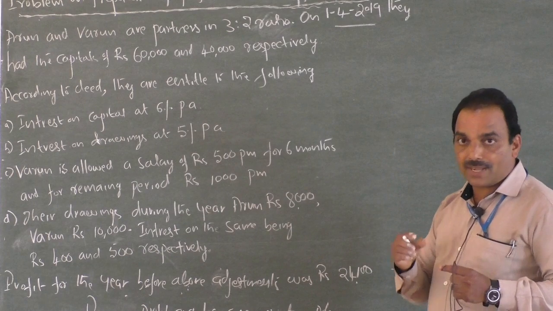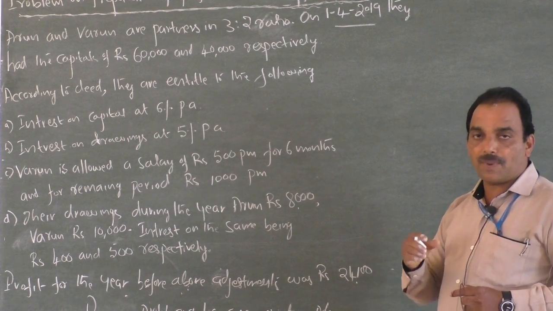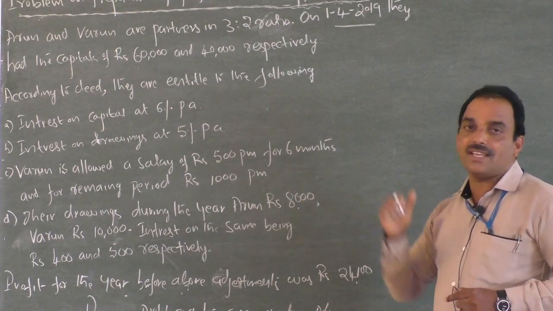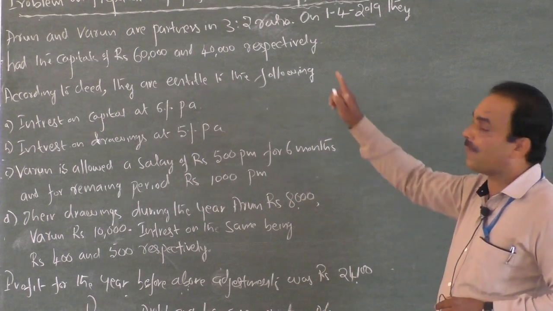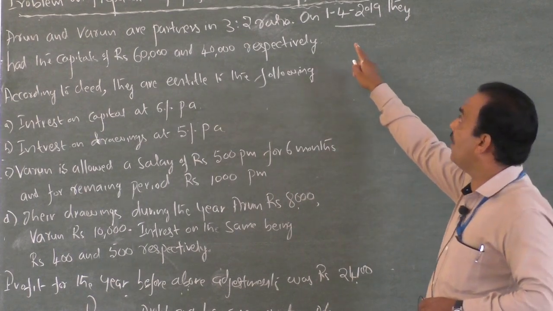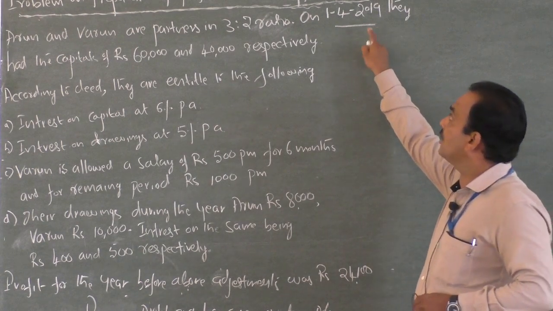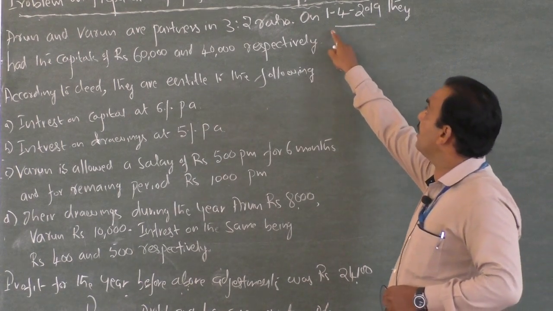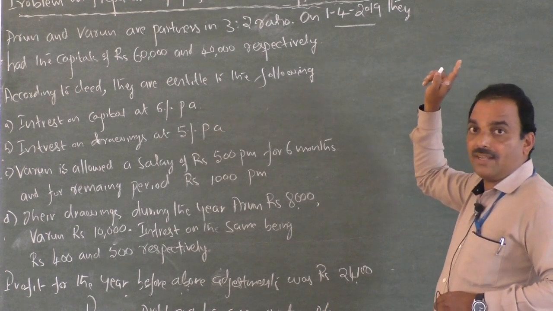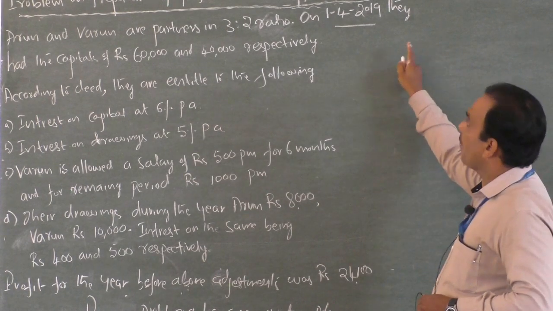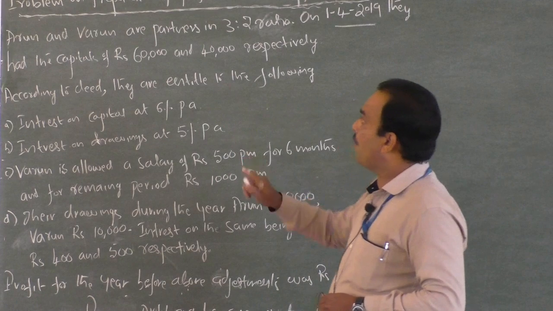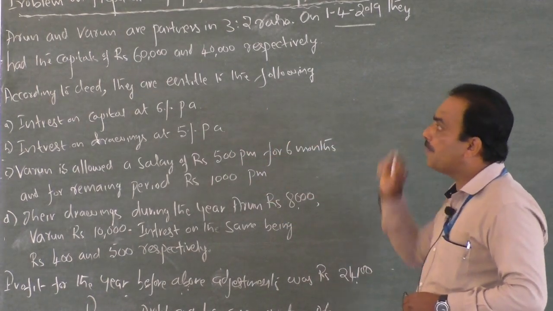Yes, as per the accounting matching concept, accounts are prepared at the end of the year. Therefore, we have to prepare the profit and loss appropriation account on 31st March 2020, not on this date. They had the capital of rupees 60,000 and 40,000 respectively.